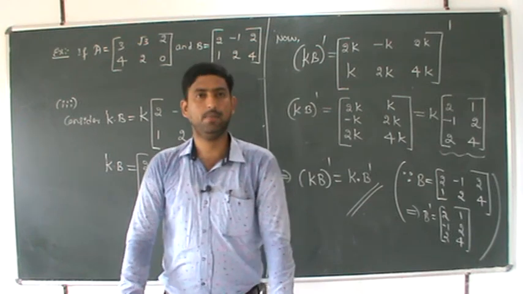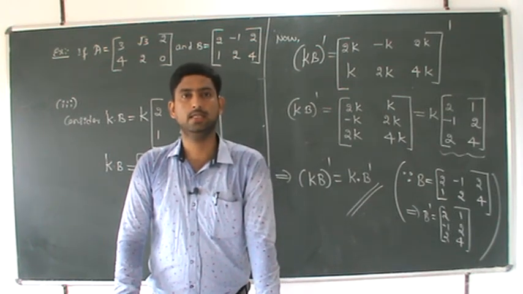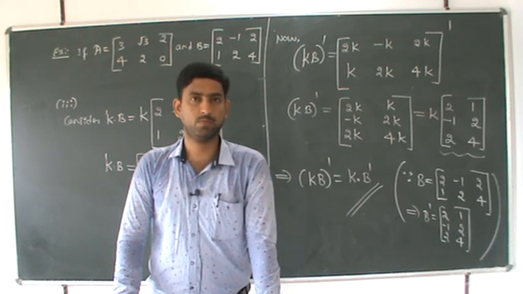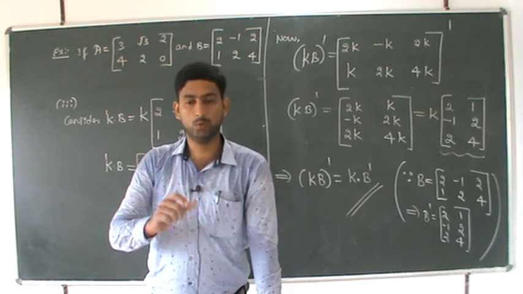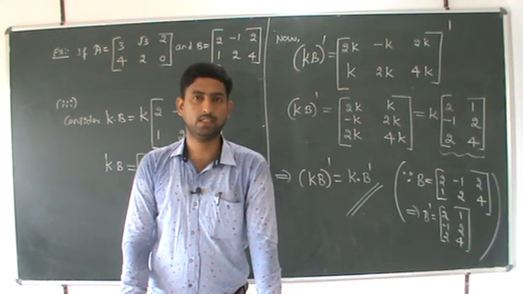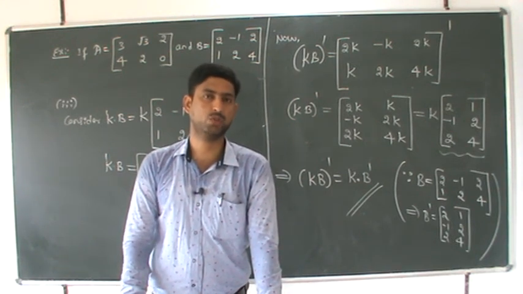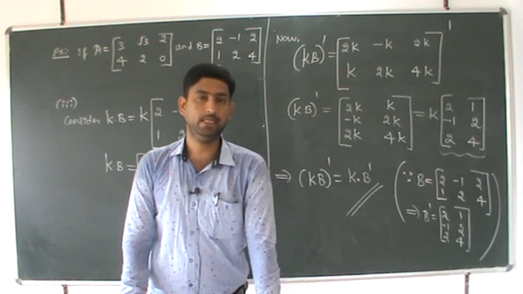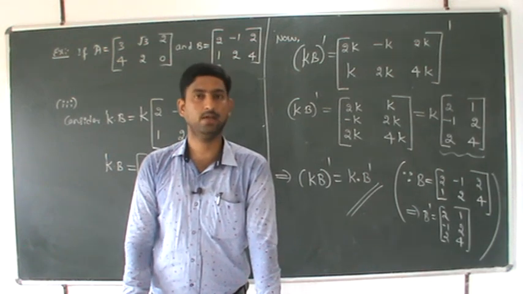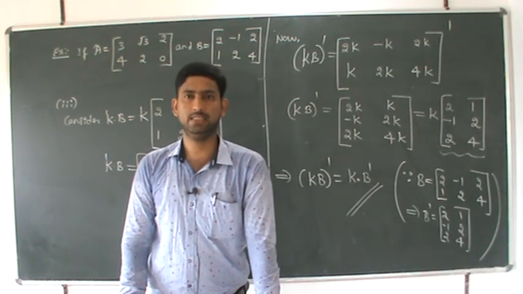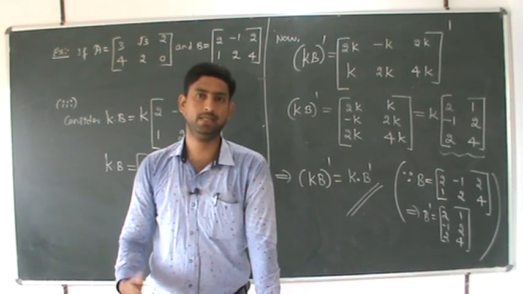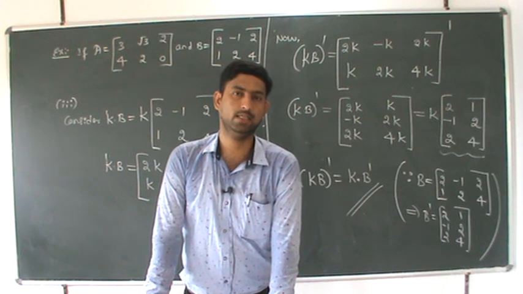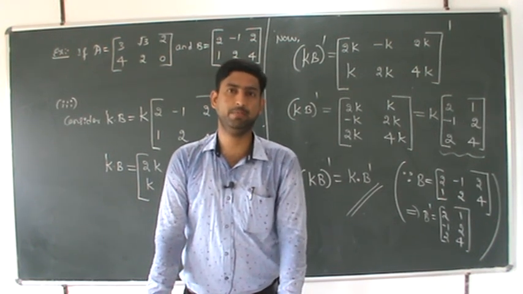This is the problem. The problem is based on the transpose of a matrix. In today's class we have learned the definition of the transpose of a matrix and its notation. If A is equal to [a_ij], a matrix of order m cross n, then its transpose is nothing but [a_ji] having order n cross m. After that, properties of transpose. We have four properties, actually three properties. One is A minus B whole dash is nothing but A dash minus B dash. This is the class, and in the next class we will see more problems on the transpose of a matrix, after that symmetric and skew symmetric matrices. Thank you.